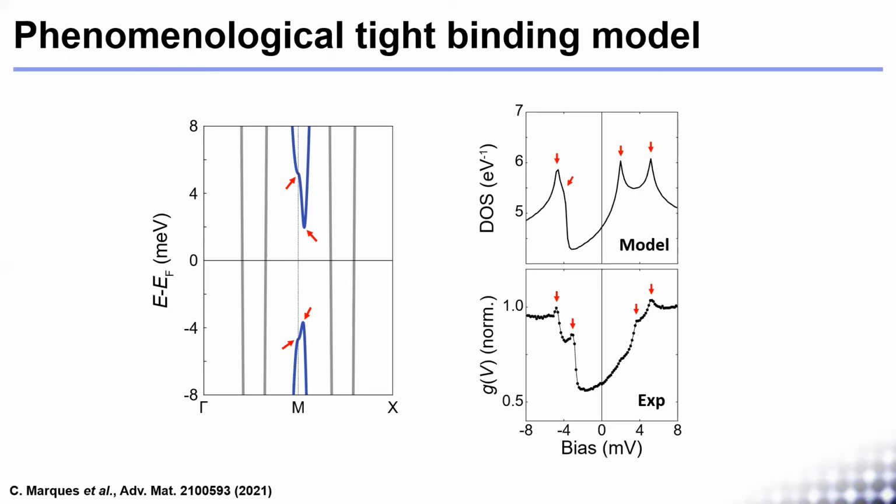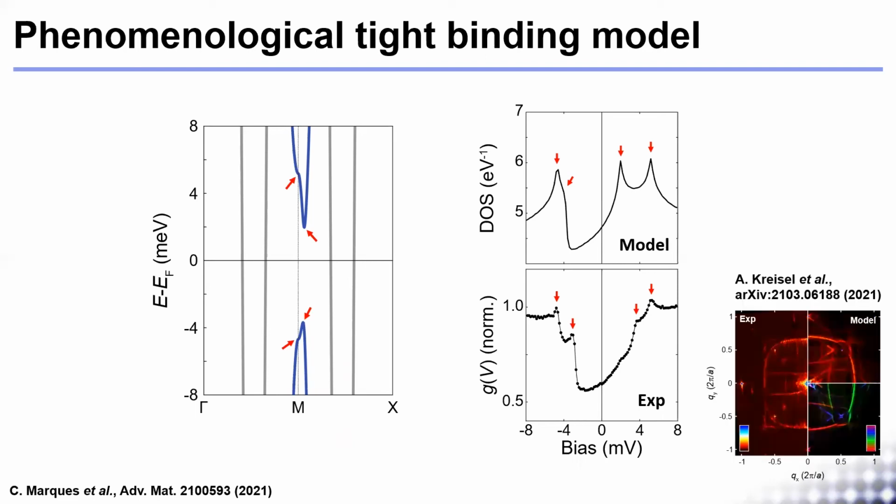The density of states of this model is in excellent agreement with our experimental tunneling spectrum, reproducing the partial gap and the four peaks around the Fermi level, establishing them as Van Hove singularities. Recently, we have confirmed this interpretation from quasi-particle interference and using realistic modeling of the tunneling spectra in this publication.